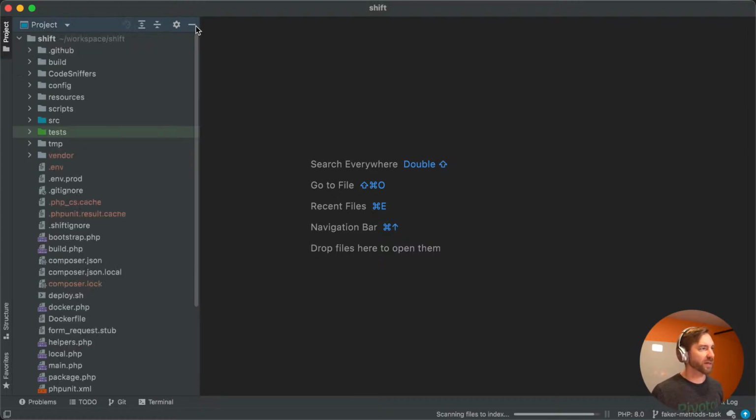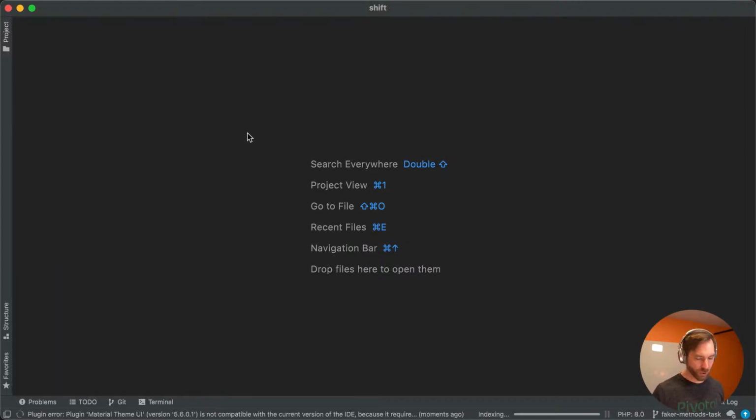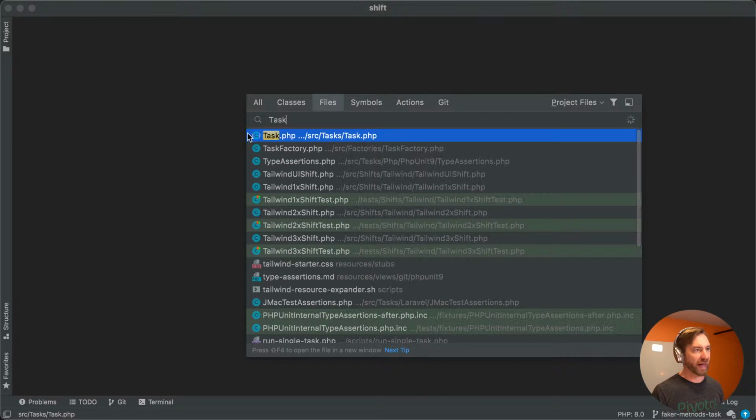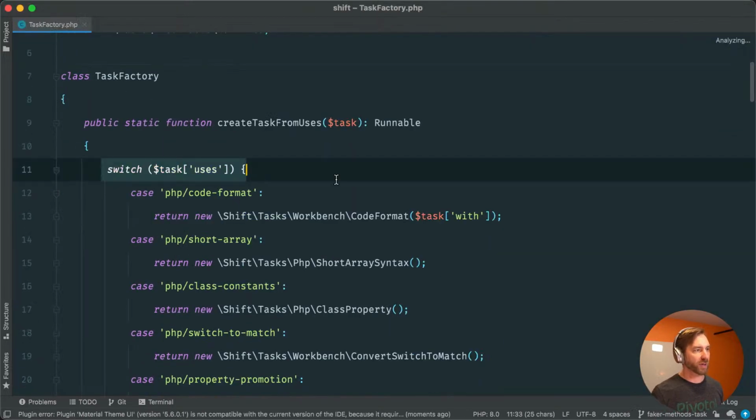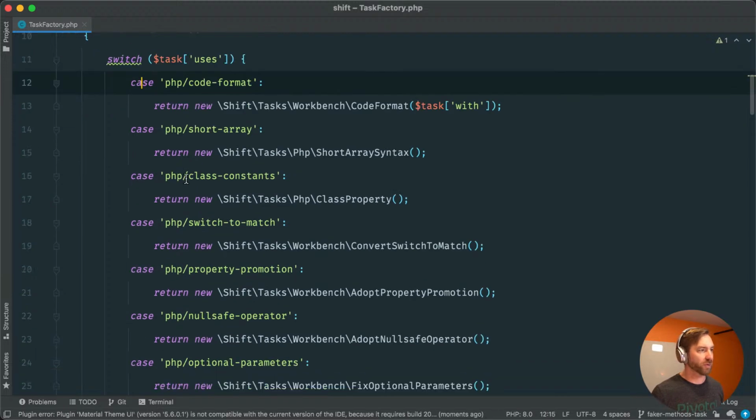The first thing I need to do inside of Shift, anytime I make a task, is it has to be registered with what's called a task factory. This task factory is really just a big switch statement. I probably could convert it to a match statement to return these different things.